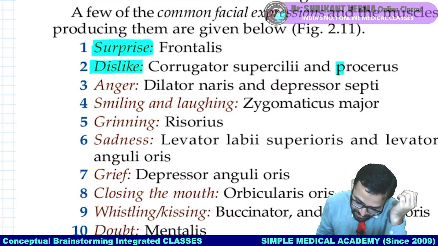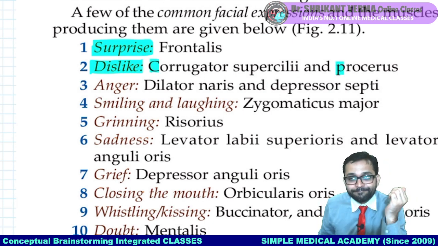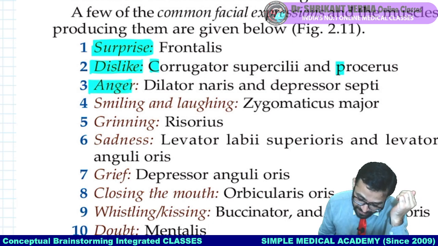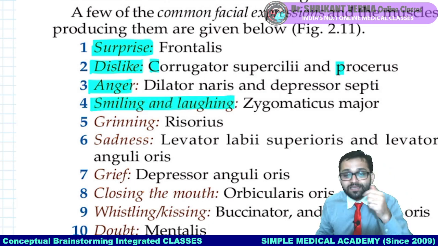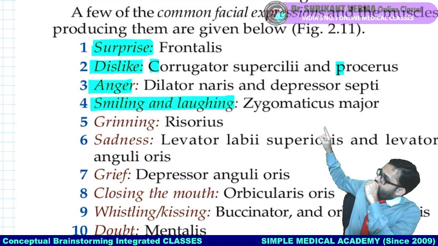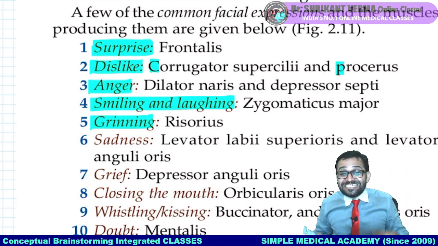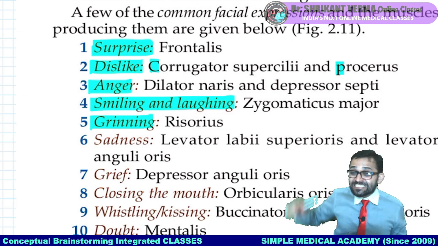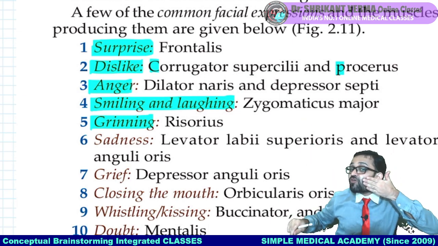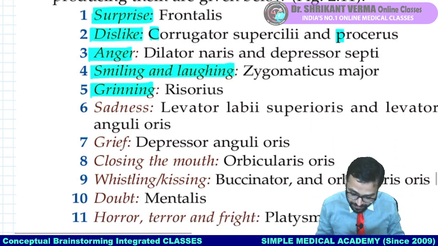Answer is procerus and corrugator supercilii. Anger, dilator naris and depressor septi, we completed. Smiling, zygomaticus major. Grinning, risorius, which is coming from the side.